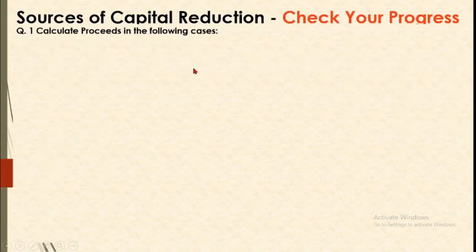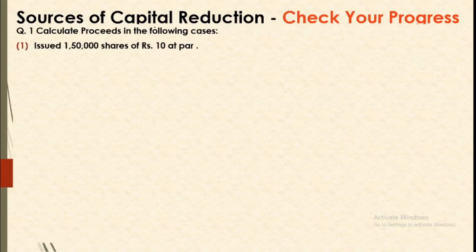Okay, so now see, you issued 1,50,000 shares of 10 rupees at par. When you are issuing shares at par, it is assumed that you will be calling up the full amount and you will receive the same. So your issue price itself is the proceeds. You are getting this much money, so your proceeds are going to be 1,50,000 into 10, that is 15 lakh.